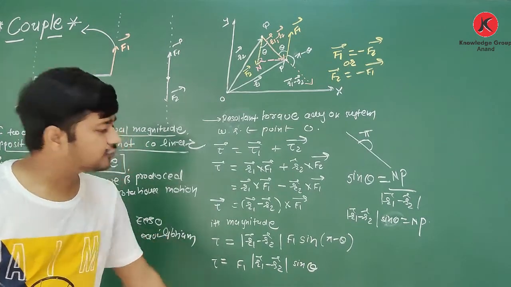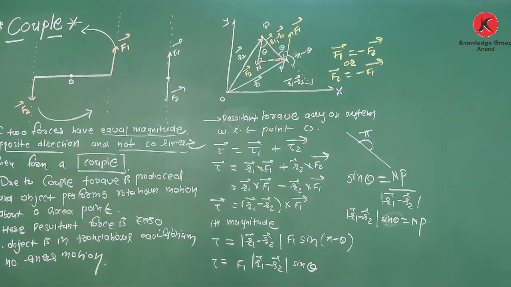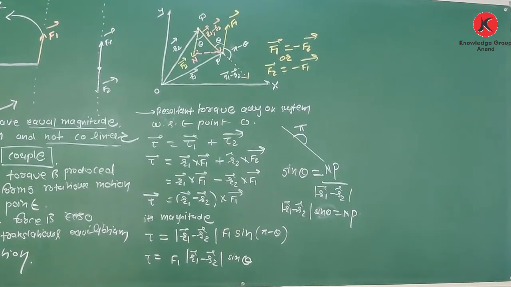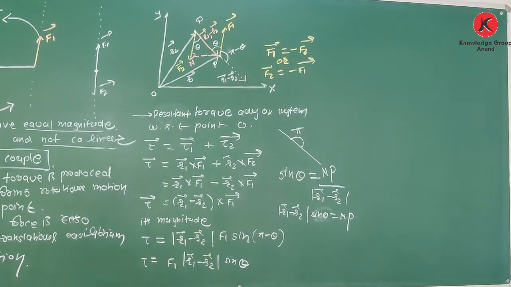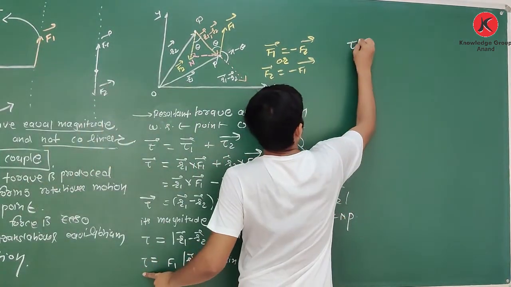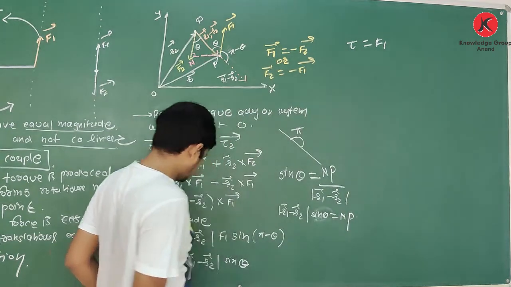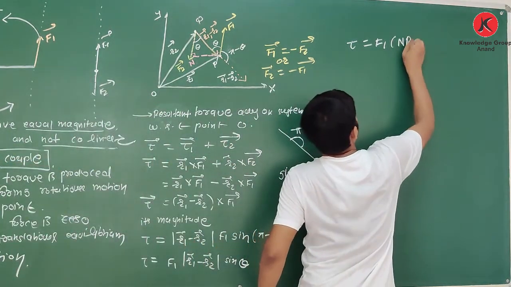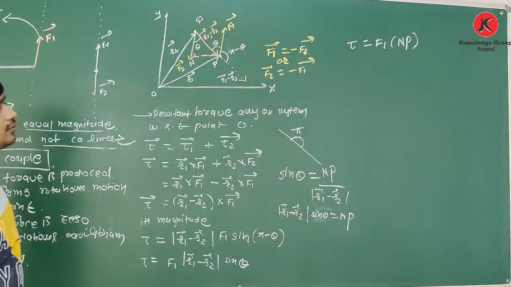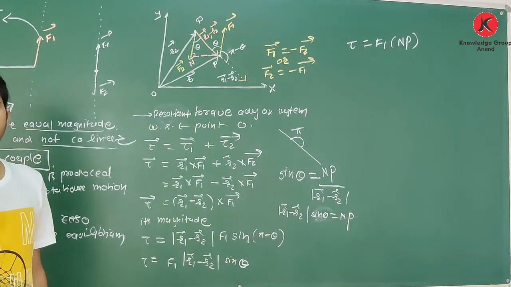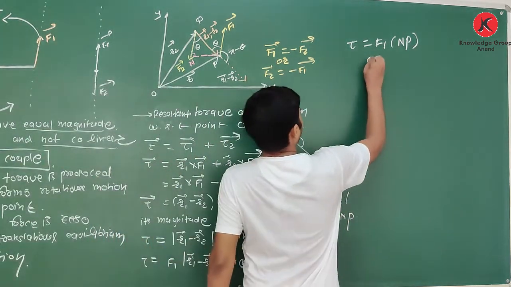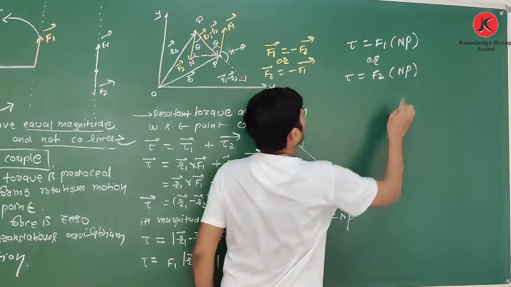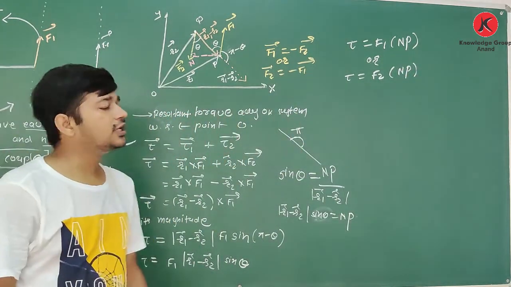So here I can replace this tau. See how to write this tau. This tau is equal to F1 times R1 minus R2 sin theta, which is replaced by NP. Clear about this? Or you can also write tau is equal to F2 NP. Why F2? Because the two forces are of equal magnitude.